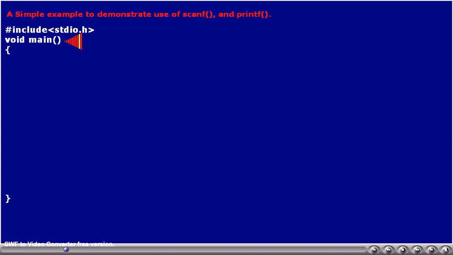It is essential for any C language program. Main is also called the driver program. Actual program execution starts from main. There is no answer with me why we have to write our program in this block, that is, in between these two curly braces. That is the C language rule we have to follow.